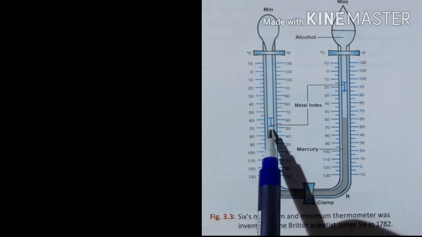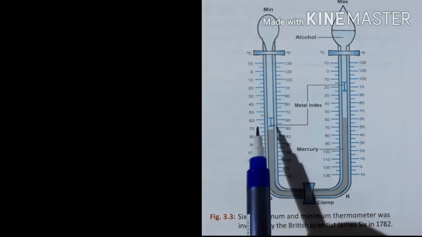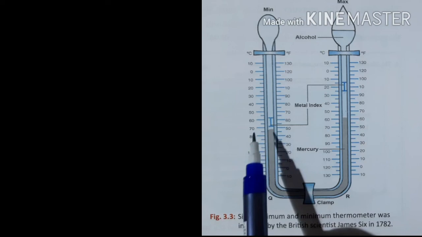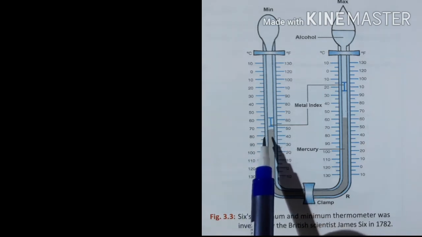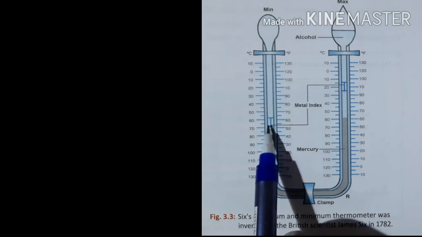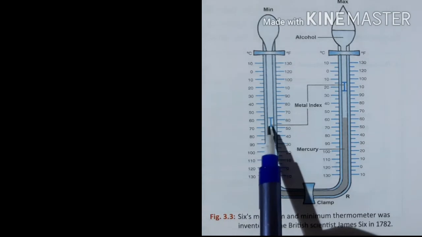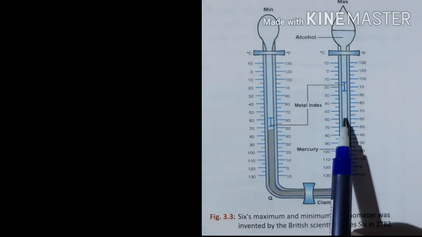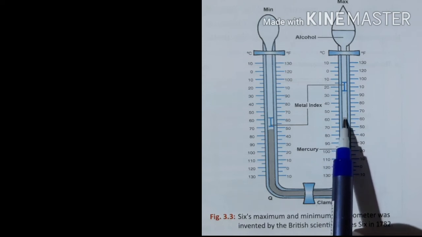This metal index will be pushed upward by the mercury column, and towards 2 o'clock or 3 o'clock in the morning, the coldest time is recorded. So that will be shown in the minimum limb. So a particular day's minimum temperature and maximum temperature is shown by the Six's maximum and minimum thermometer.